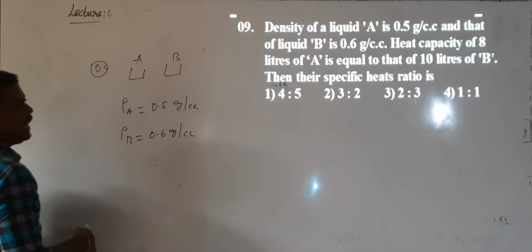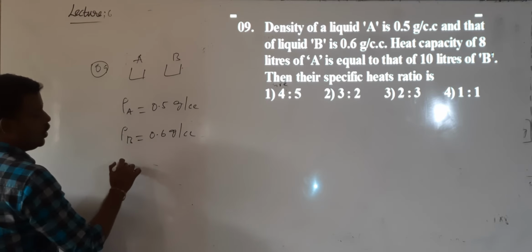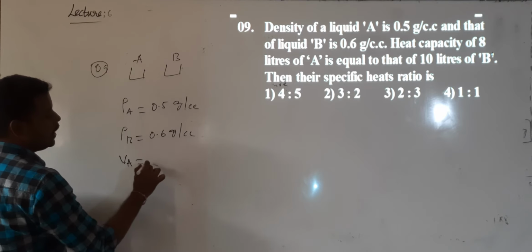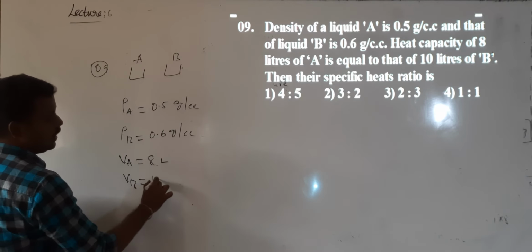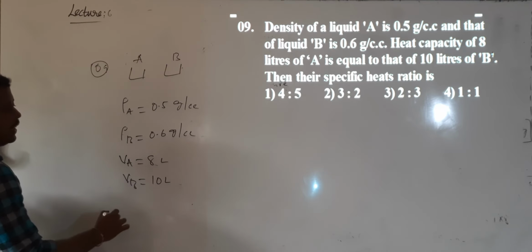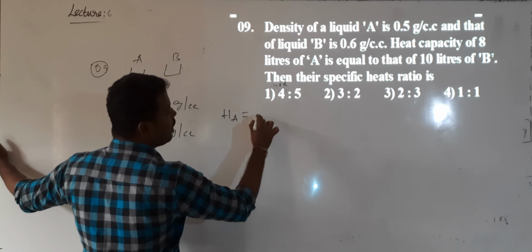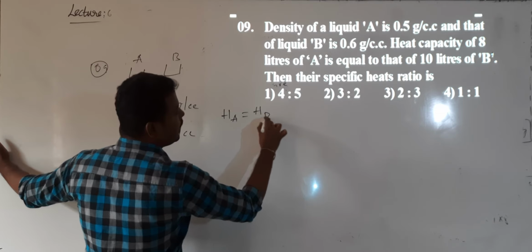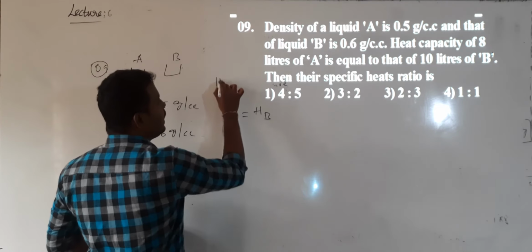Density of B is greater than A. And the volume VA is 8 liters and VB is 10 liters. They are telling that heat capacity of 8 liters of A will be equal to heat capacity of 10 liters of B. So what is the heat capacity relation?